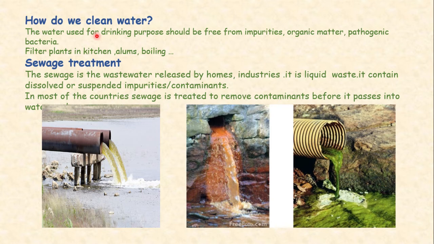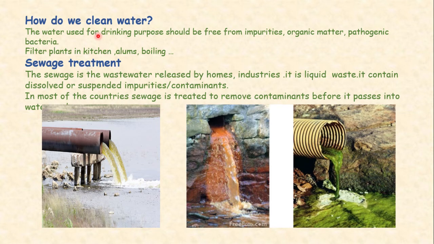The wastewater can be cleaned in some ways. How? Like in our daily life, we use filter plants in our kitchen. Some people boil the water, and alum was also used in the past to purify water. The water should be cleaned so that it is fit for drinking, and free from impurities, organic matter, and disease-causing or pathogenic bacteria.